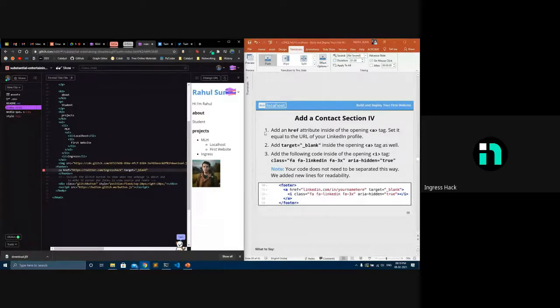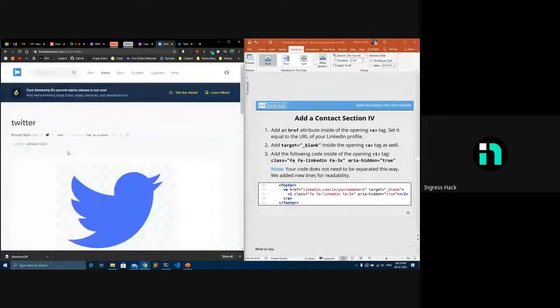Then inside that, I need an icon there. So I'll be using I. That's also a tag. I'll be using I and the class. Like I said, if I want to use Twitter, I'll just use FA Twitter.